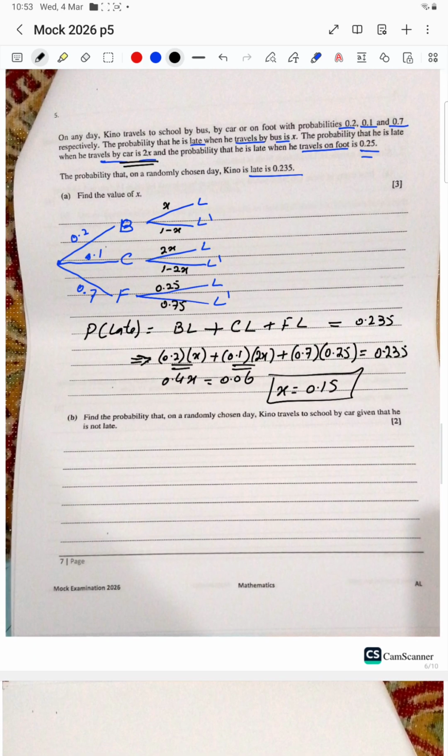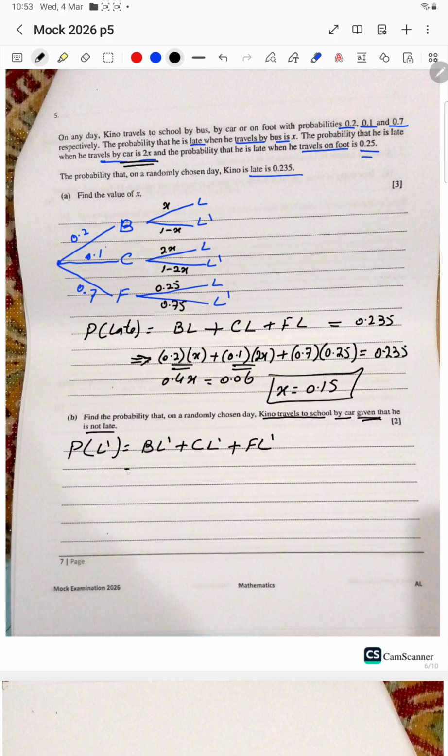Second part, find the probability that on a randomly chosen day Kino travels to school by car, given that, so it means dependent events, he is not late. So probability of not late: bus and not late, travel by car and not late, or foot and not late.